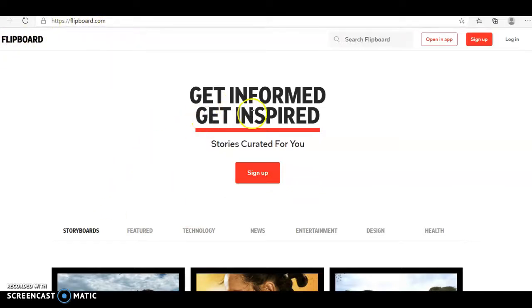Flipboard.com says get informed, get inspired. What this is, guys, is a website or an app. You can get the app on your phone or on your tablet. It's an app that's designed to pull news that you're actually interested in. It's nothing that you don't want to read. Like if you're not interested in politics, you don't have to read about politics. But if you like skateboarding, you read all about skateboarding. And let me show you how to set that up.